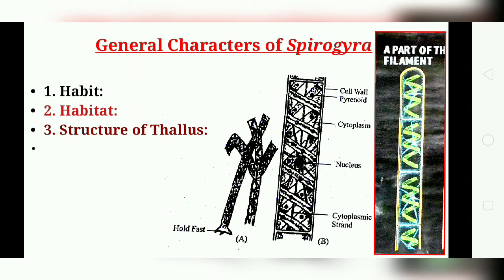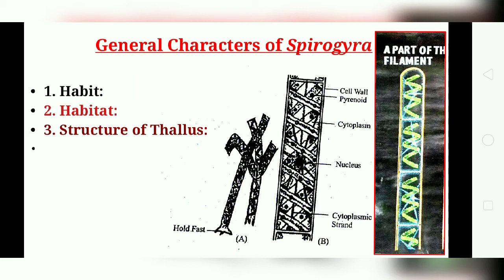It is a free floating mass. In habitat it occurs in water of ponds, tanks, pools and ditches, as submerged or free floating filaments forming floating masses. When we talk about the structure of the thallus, it consists of slender unbranched filaments.